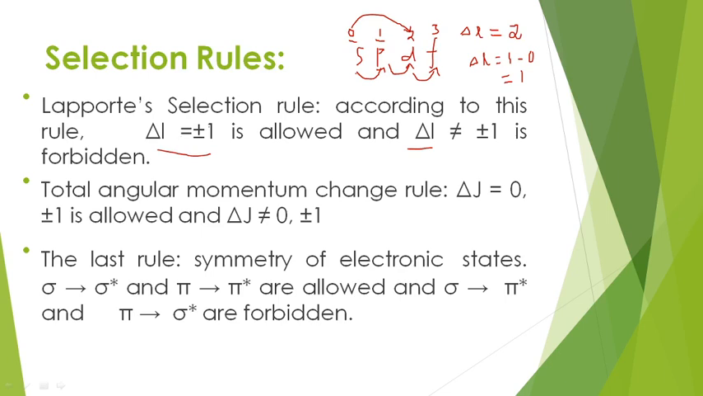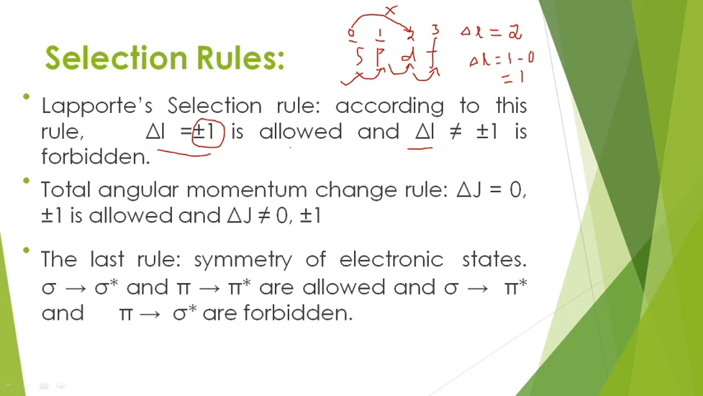which is not present here, okay, because delta L must be plus or minus 1 for the transition to be allowed. If at all this is not plus 1 or minus 1, then this is a forbidden transition. That means an electron present in s orbital cannot be directly excited to d orbital. It has to excite to p orbital and then only it can be excited to d orbital. So that's why this is a forbidden transition and this must be an allowed transition.